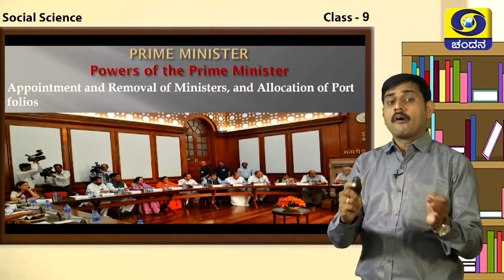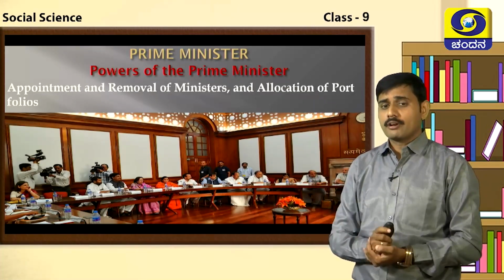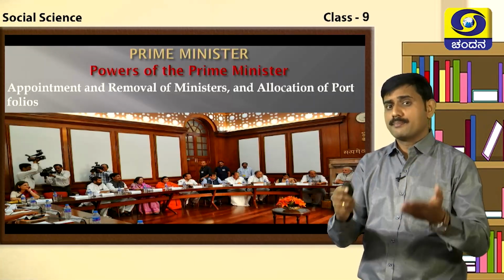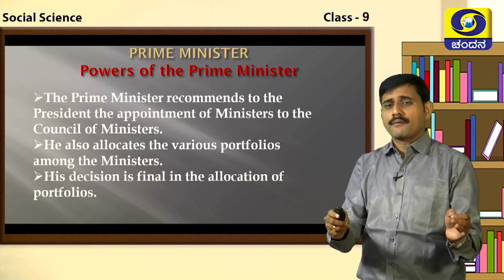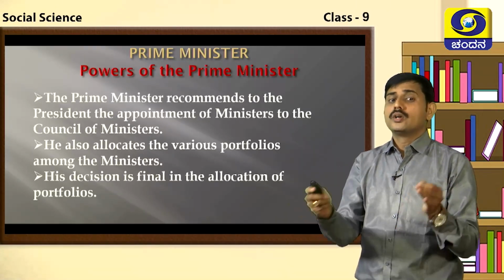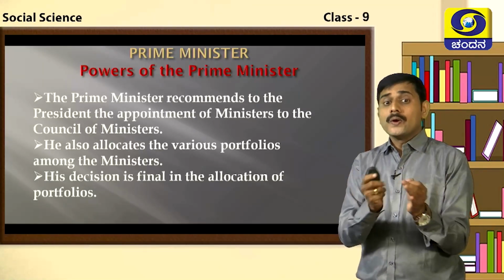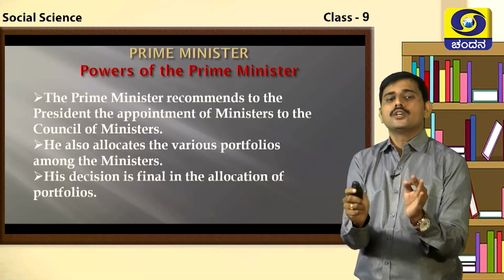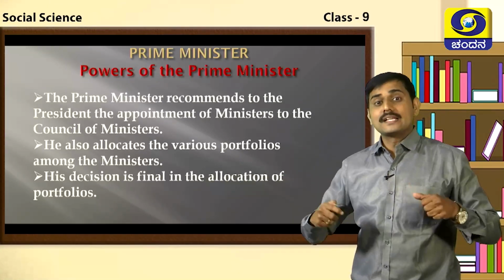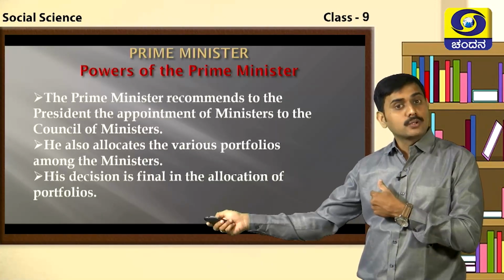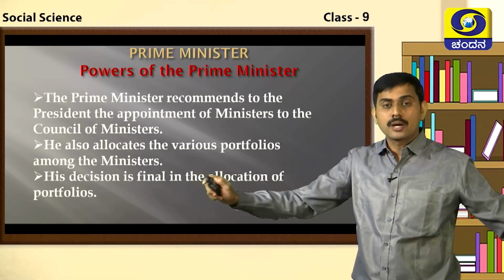First, relating to appointment and removal of ministers and allocation of the portfolios of the Government of India, the Prime Minister plays a very important role. The Prime Minister recommends to the President of India the appointment of ministers to the Council of Ministers. And the Prime Minister is the one who allocates the various portfolios among the ministers, who should be heading which ministry. This authority is given to the Prime Minister of India. His decision is final in this allocation of portfolios.